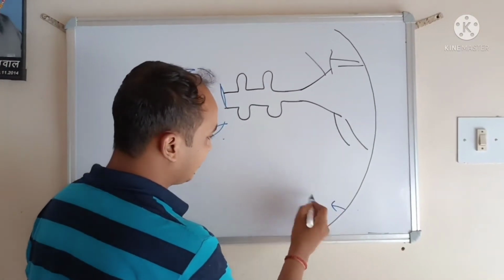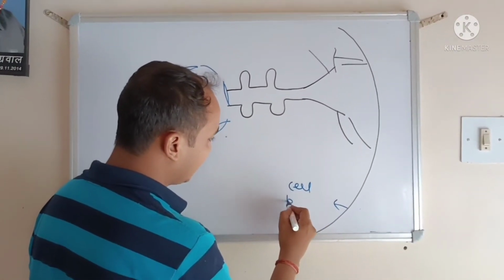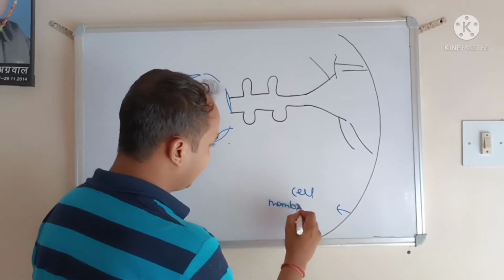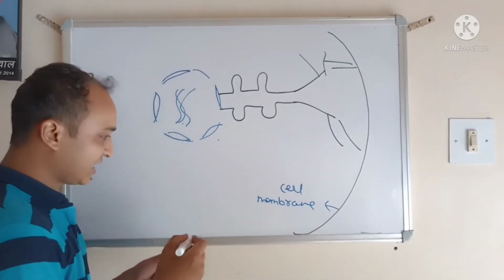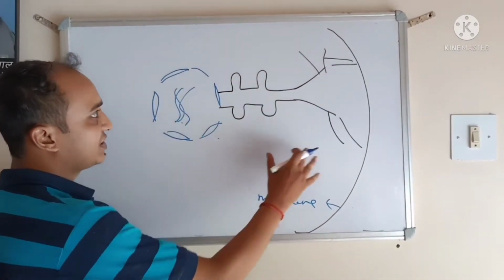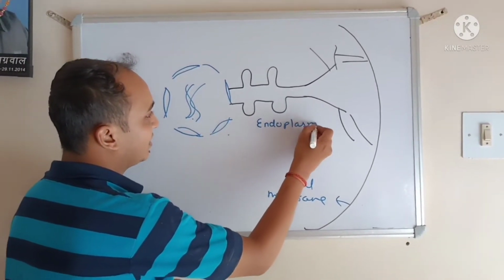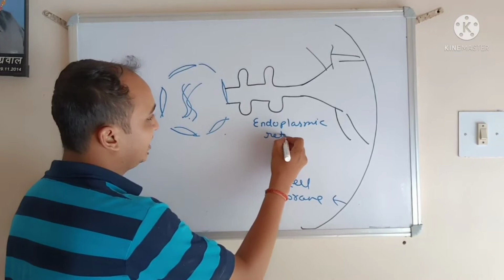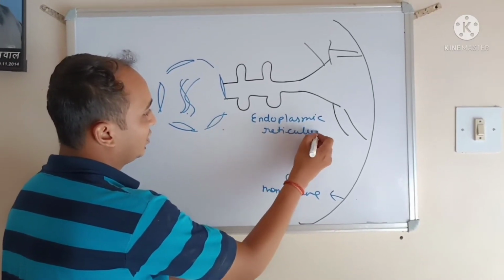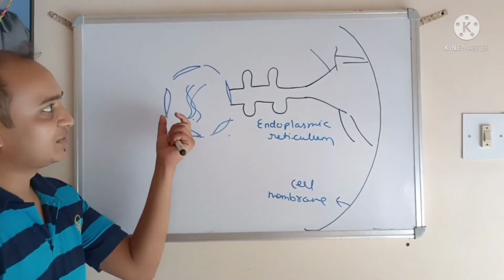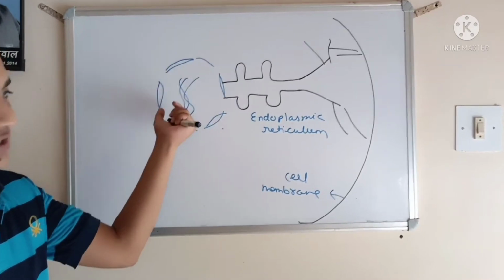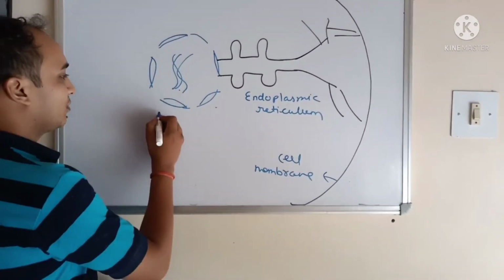This boundary is the cell membrane. And this whole structure is the endoplasmic reticulum. So you can see that the endoplasmic reticulum is arising from the nucleus only.